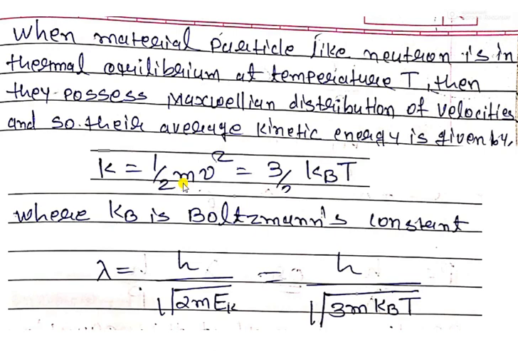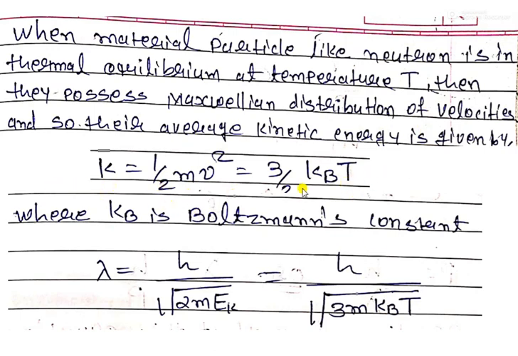Mass is fixed for a neutron, and the Boltzmann constant is also fixed. So you already know this equation. We can also write v equal to, the half being cancelled out, under root of 3kBT upon m. With the help of this we can calculate the vrms of a particular particle like a neutron, a proton or hydrogen, at different temperatures.